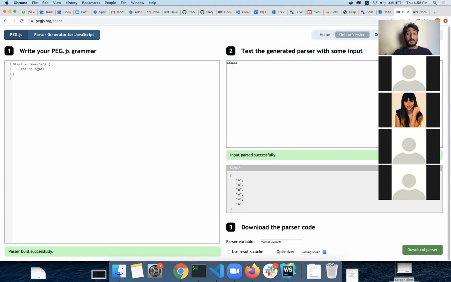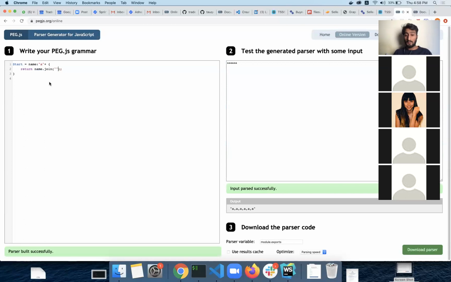Similarly, let's say A is a special token, and we want it to return a complete string of A's. Because the name is an array here, we can use join, and this join is going to join this into one string. So it is going to return us the complete matched string. This is a basic way of dealing with such things.